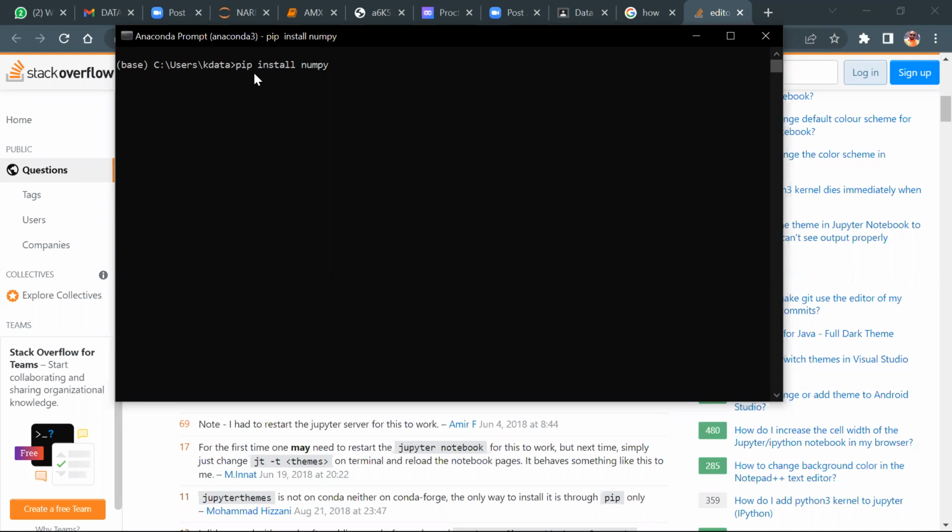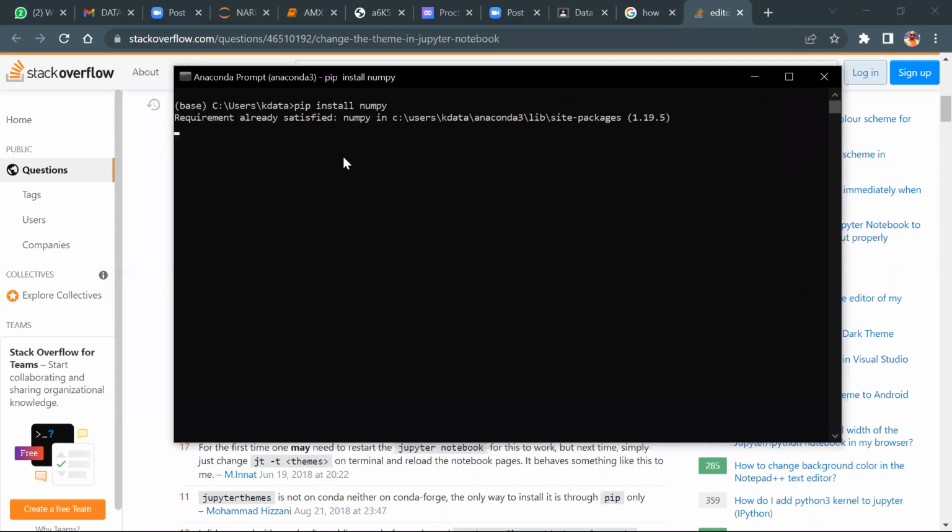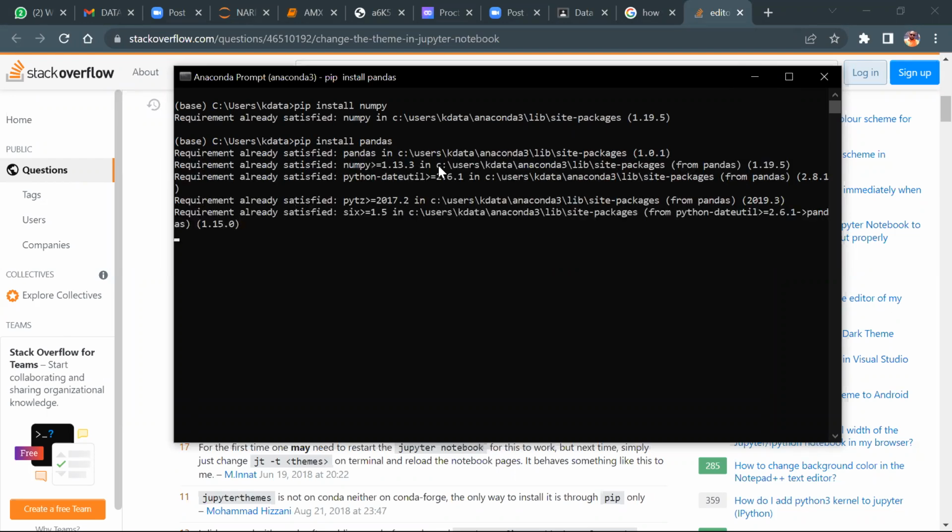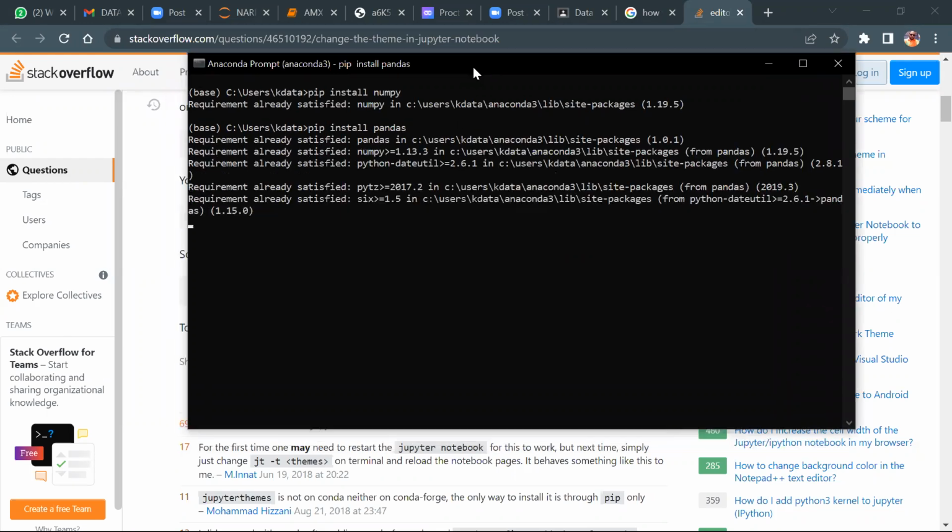It's already installed. Okay, it's already installed, guys. That's why it's showing requirement already satisfied. Right, guys? Now the same thing, pip install pandas, because when we install Anaconda, these packages are installed by default on your machines.